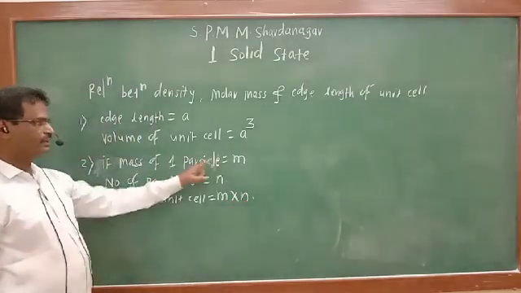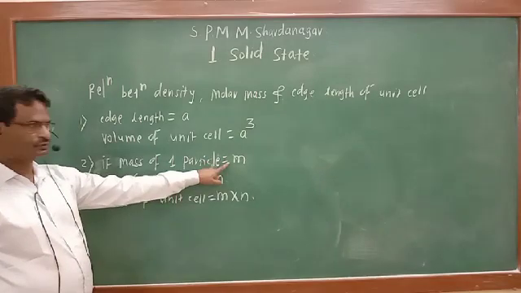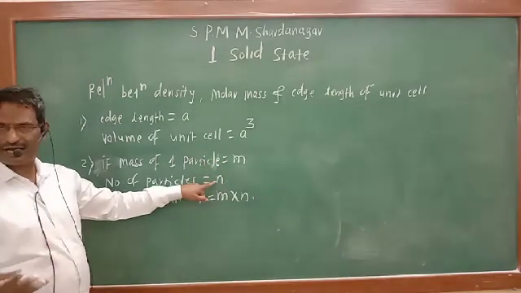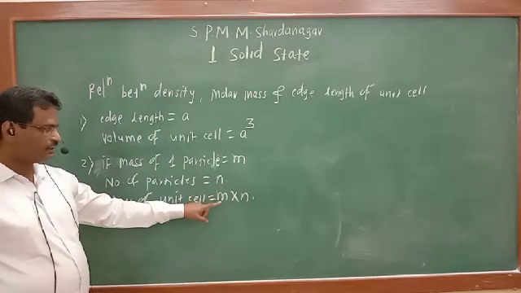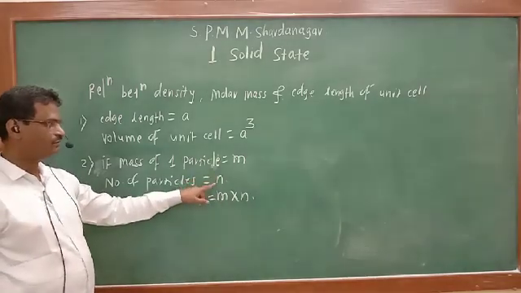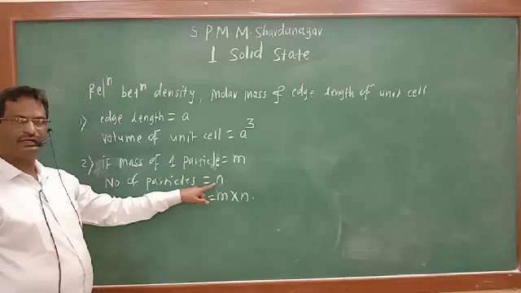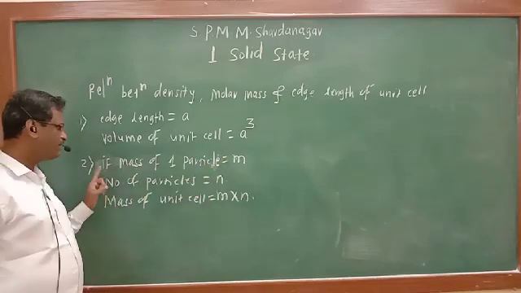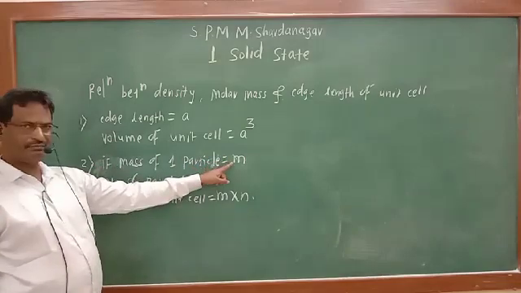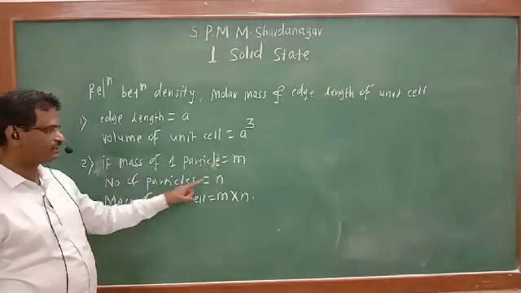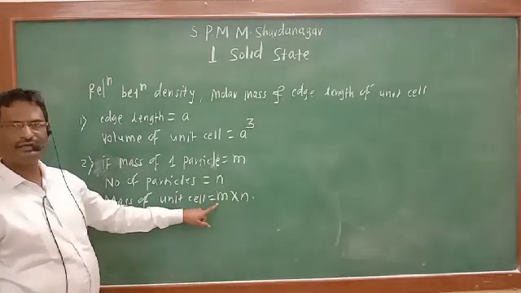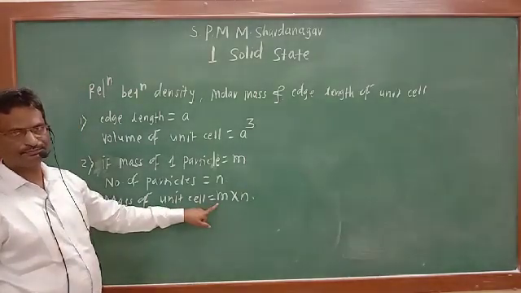See, mass of one particle, suppose 2 gram, and there are 4 particles present. So what is the total mass? It is 8. M into n. So instead of 2 and 4, I have considered mass of one particle is m and number of particles is equal to n. Therefore, mass of unit cell will be m into n.